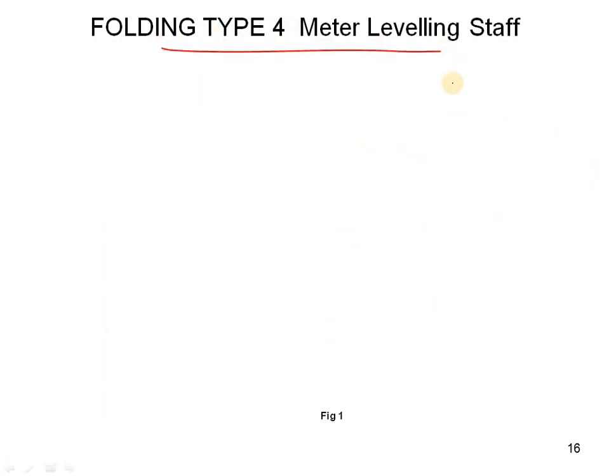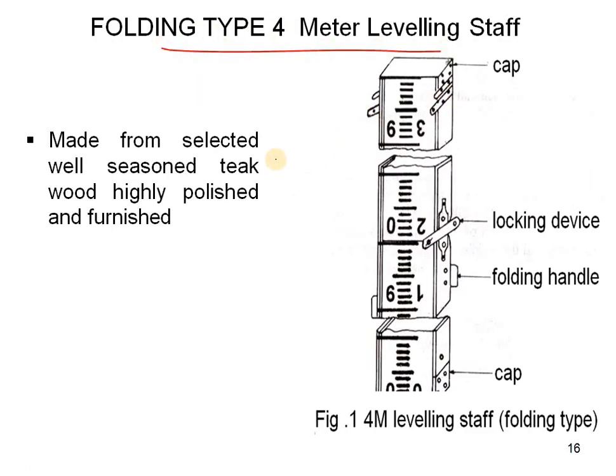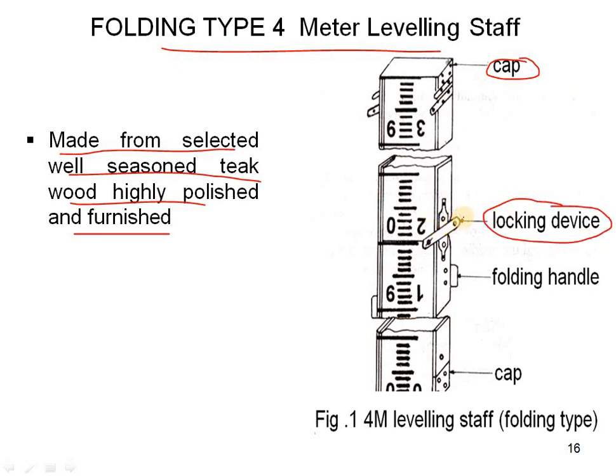And next one is the folding type, that is the 4 meter leveling staff. You can see, it is made from selected well seasoned thick wood, highly polished like furniture. So here this folding staff, you can see, this is the first one, this is the top of the cap, and this is the locking device. Okay, this locking device rotates up and comes down, and this is the folding handle, and this is the cap.